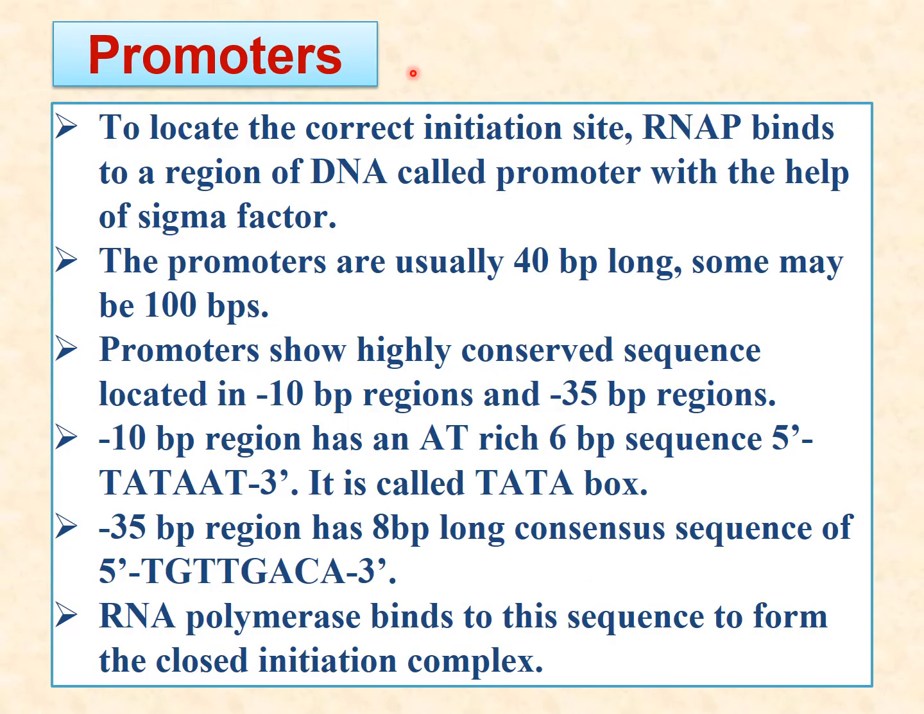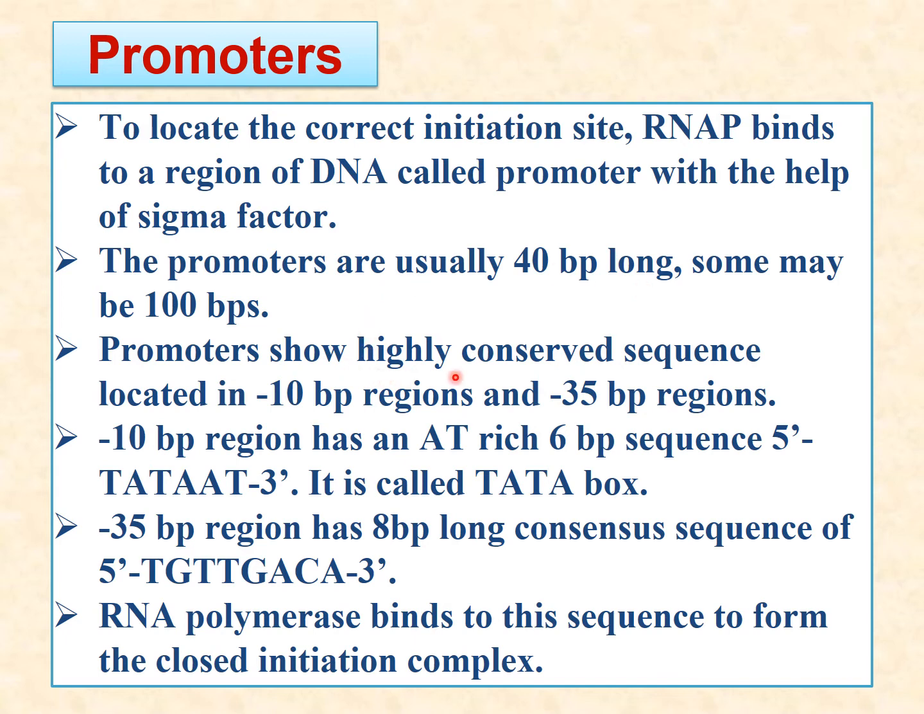So now, what are promoters, which start the initiation? To locate the correct initiation site where the new messenger RNA will be synthesized, that site is recognized by this RNA polymerase, which binds to that DNA. These regions are known as promoter regions, and it binds there with the help of sigma factor. These promoter regions are usually 40 base pairs long and some may be 100 base pairs long.